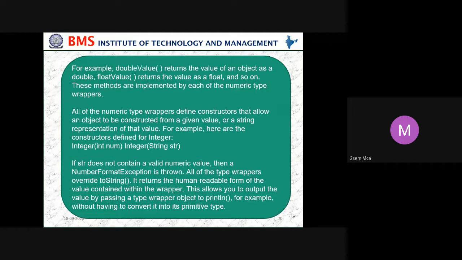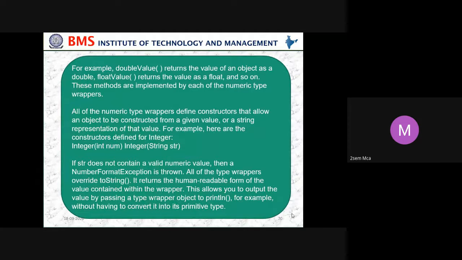For example, doubleValue returns the value of an object as a double, floatValue returns the value as a float, and so on.